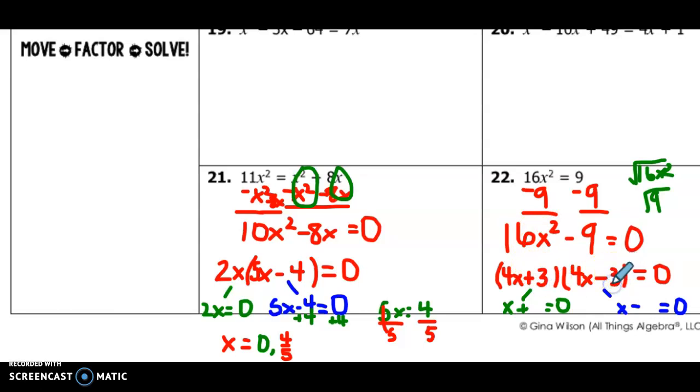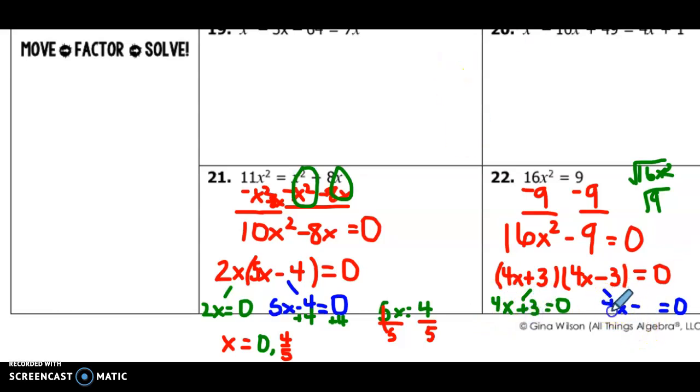Since I don't have a bx term, we know that if one sign is positive and one sign is negative, and we were to multiply this all back out, that middle term would cancel out, because I'd have 4x times a negative 3 and a 4x times a positive 3, which makes that term cancel. Okay, so then we're going to set each of those factors equal to 0 and solve for x.